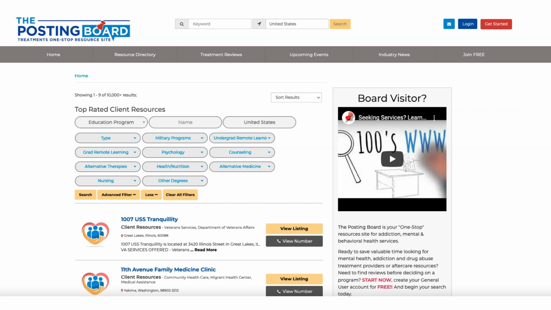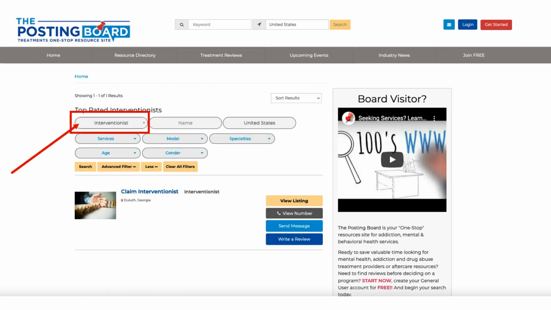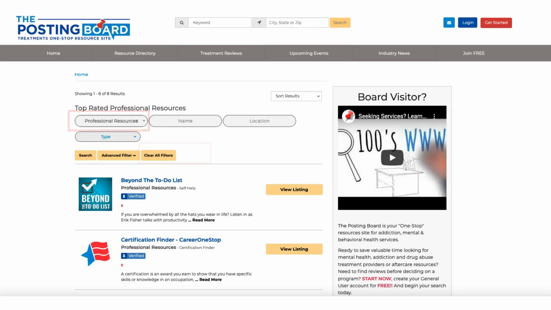program types. Next, interventionist. If you are seeking help to intervene on a loved one, this category will assist in finding trained professionals that specialize in working with those in crisis. The advanced search options in this category will help you to drill down to specific areas of need to select the best fit. These include service types, intervention model, specialties, age, and gender.